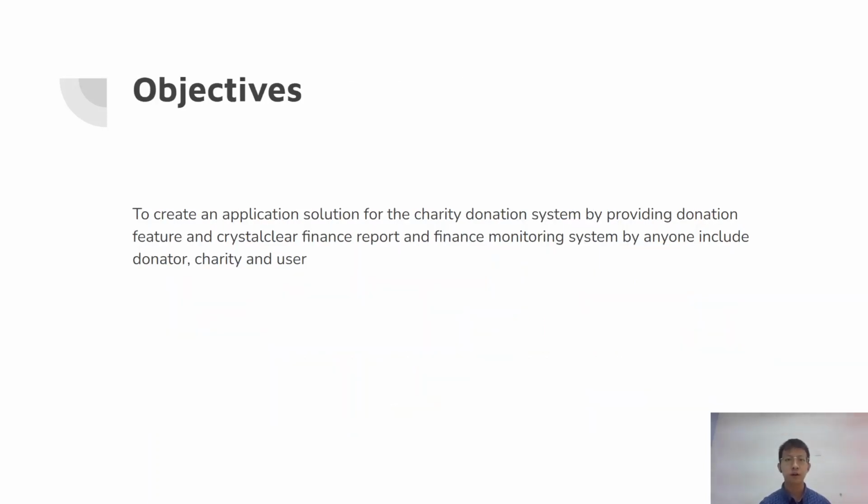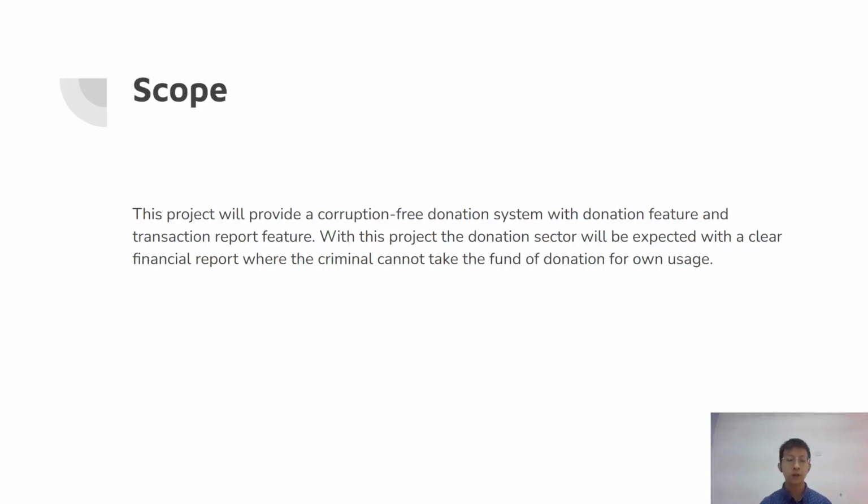The objective of this project is to create an application solution for the charity donation system by providing donation features, crystal clear finance reports, and a finance monitoring system for anyone, including donators, charities, and users. The scope of this project is to provide a corruption-free donation system with a donation feature and a transaction report feature.